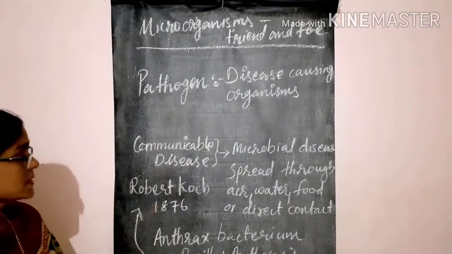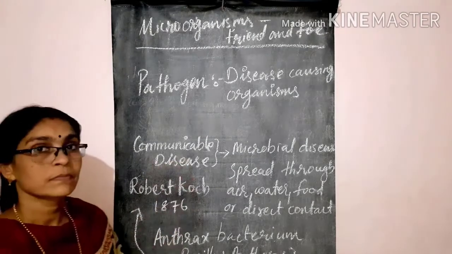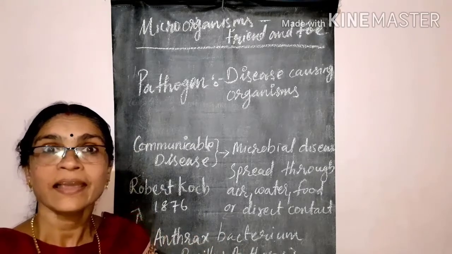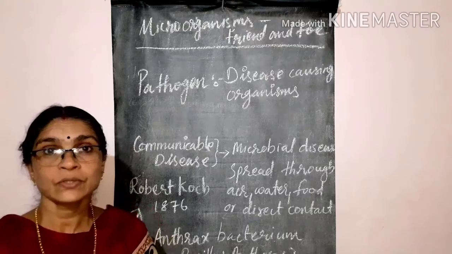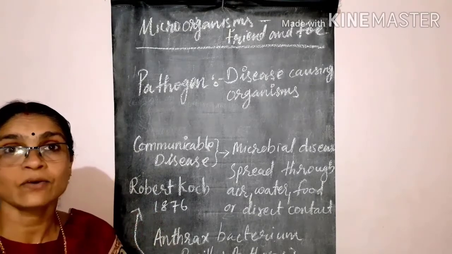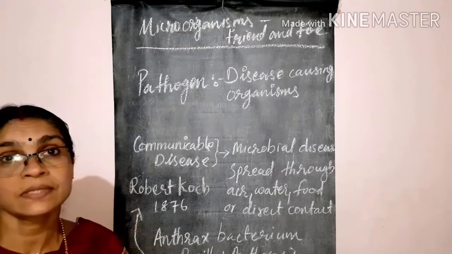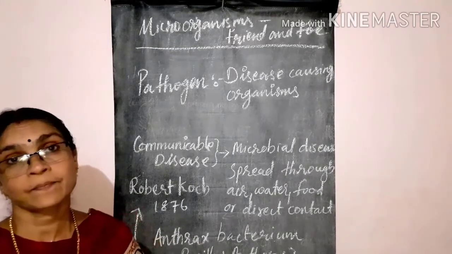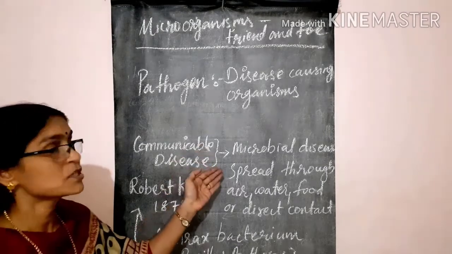Next we discussed some common carriers like flies and the female Anopheles mosquito. They are the carriers of the malarial parasite. Female Aedes mosquitoes are the carriers of the dengue virus. Okay.